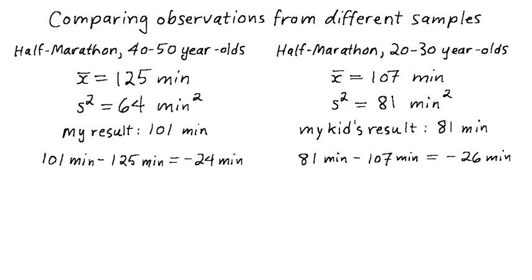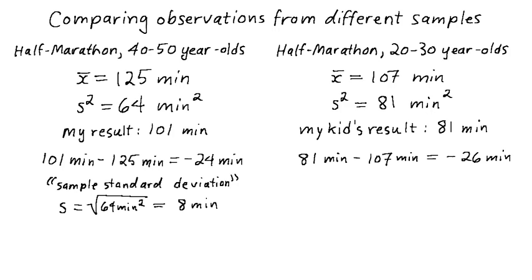But wait, the spread around the mean in my age category is a lot less than the spread in the times posted by the 20 to 30-year-olds. We can take that into account by dividing the difference between a personal result and the sample mean by the square root of the sample variance. The square root of the sample variance is called the sample standard deviation, or just S. For my age category, the sample standard deviation is 8 minutes.